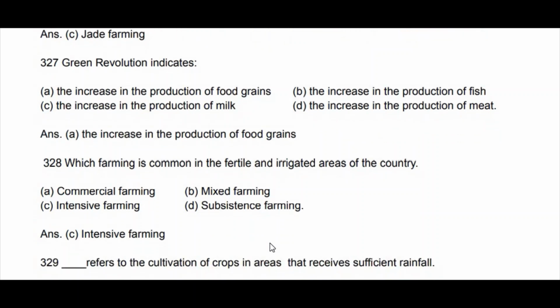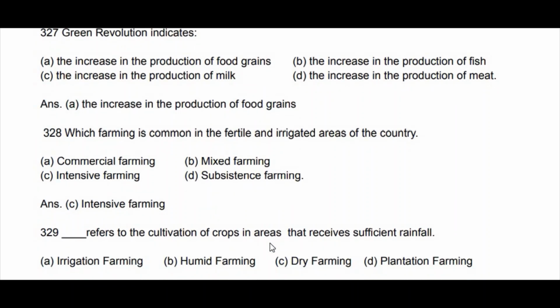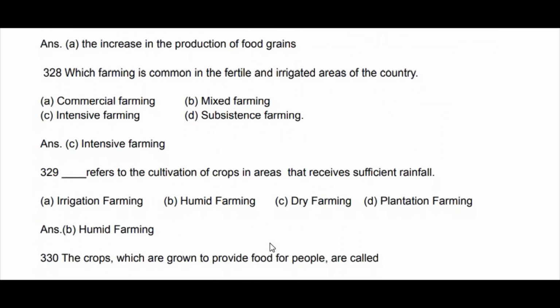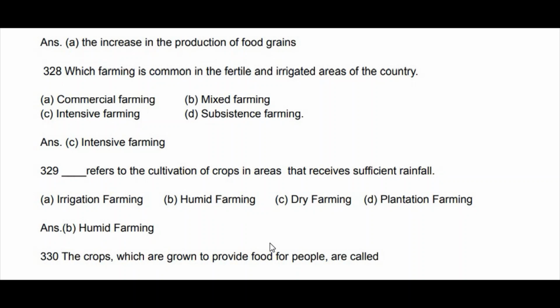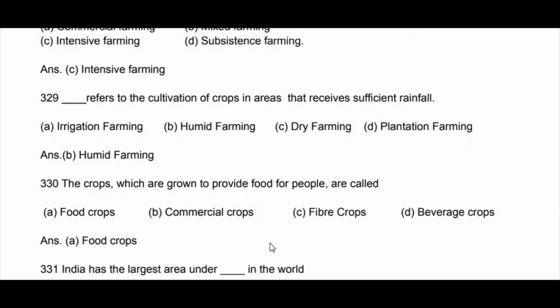Dash refers to the cultivation of crops in areas that receive sufficient rainfall. Irrigation farming, humid farming, dry farming, plantation farming. That is humid farming. Okay. The crops which are grown to provide food for people are called food crops, commercial crops, fiber crops, beverage crops. It is option A, food crops.